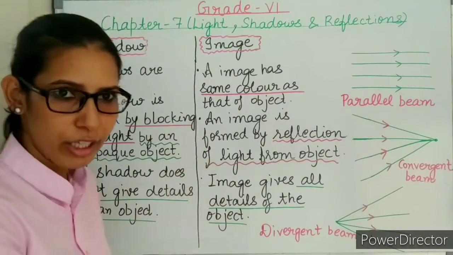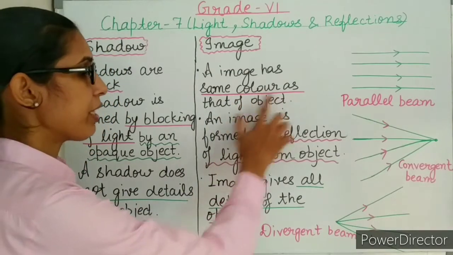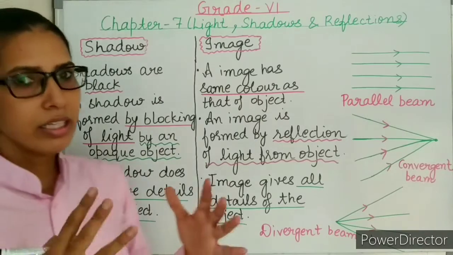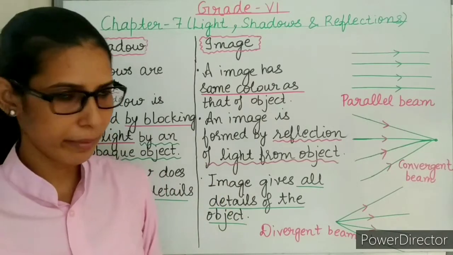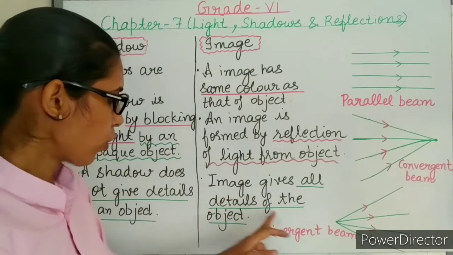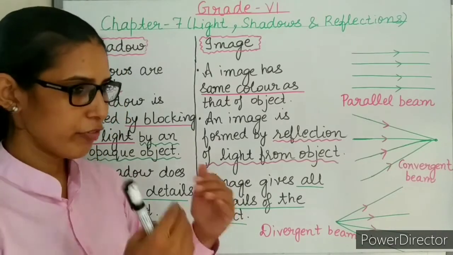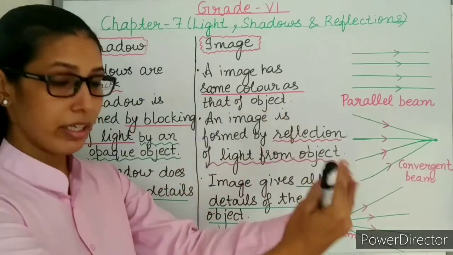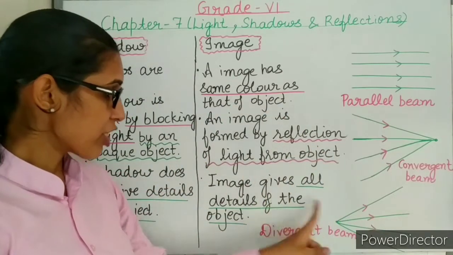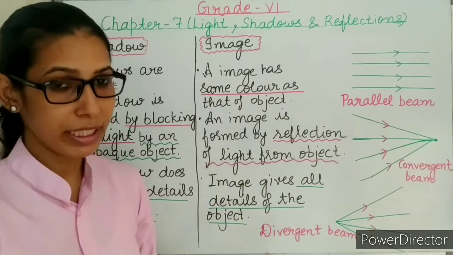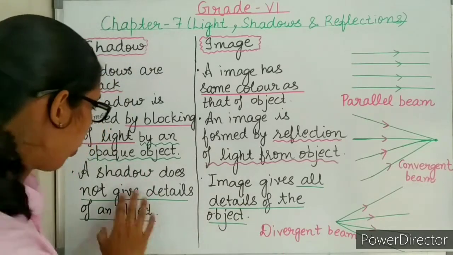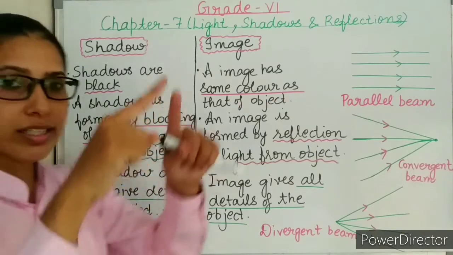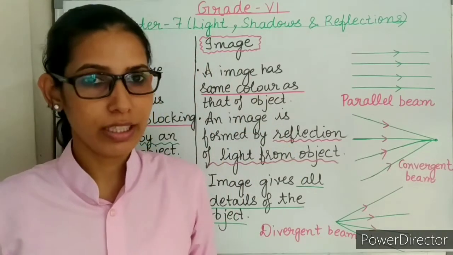If we talk about the color, the image has the same color as that of the object, but shadows are usually black or gray. Image gives all the details of the object. If I am standing in front of the mirror, I can see myself exactly the same in the mirror. But a shadow doesn't give the details of the object, it only shows the outline of the object.